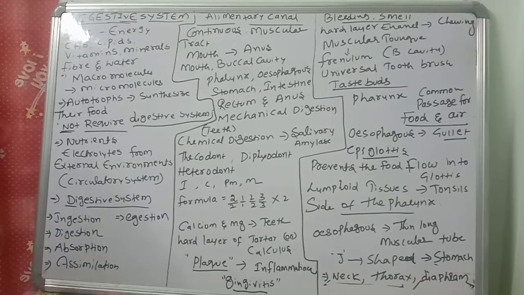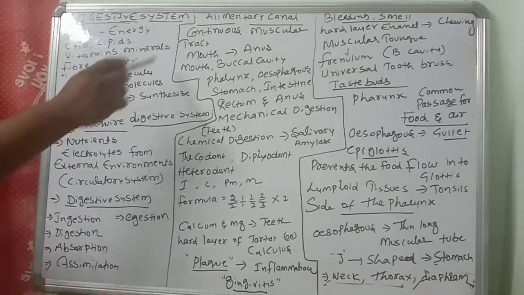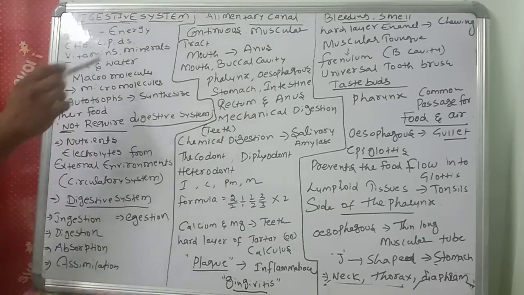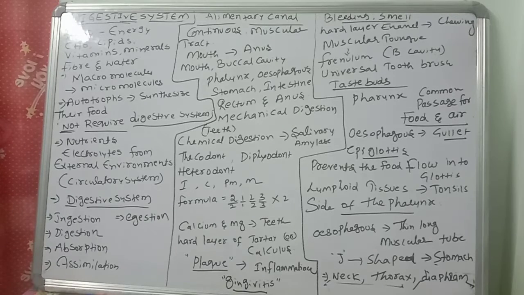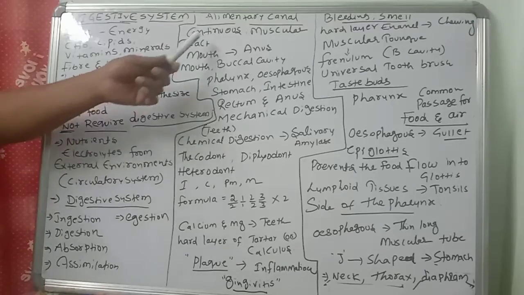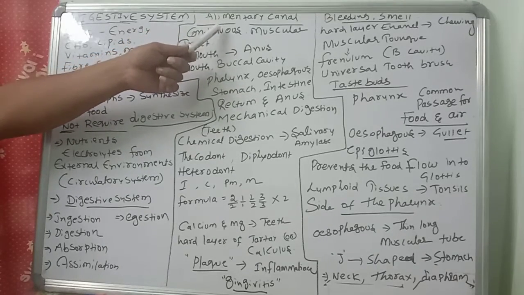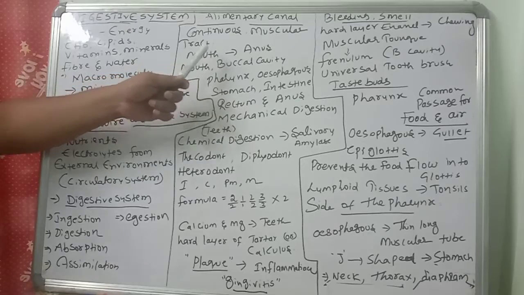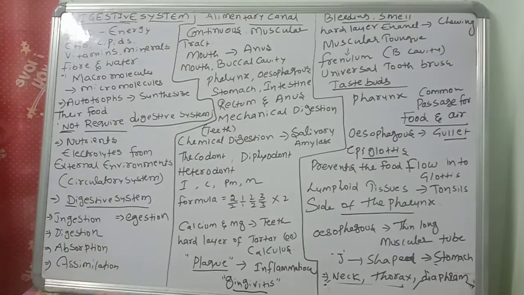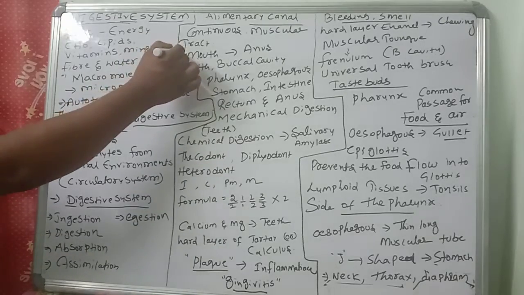Next, the structure of the alimentary canal we will discuss. In our digestive system, what is the very important part? That is the alimentary canal. From where to where will it be? The alimentary canal will start from the mouth to the anus. The alimentary canal is a continuous muscular digestive tract, from mouth to anus. So the anterior opening of the alimentary canal is the mouth.